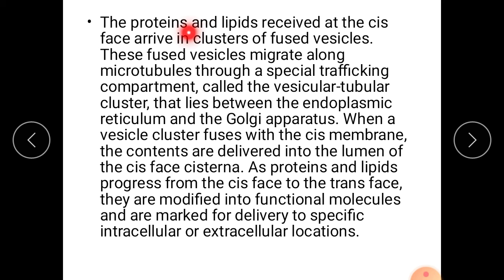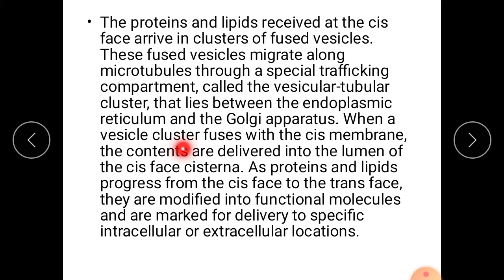The proteins and lipids received at the cis face arrive in clusters of fused vesicles. These fused vesicles migrate along microtubules through a special trafficking compartment called the vesicular tubular cluster that lies between the endoplasmic reticulum and the Golgi apparatus.